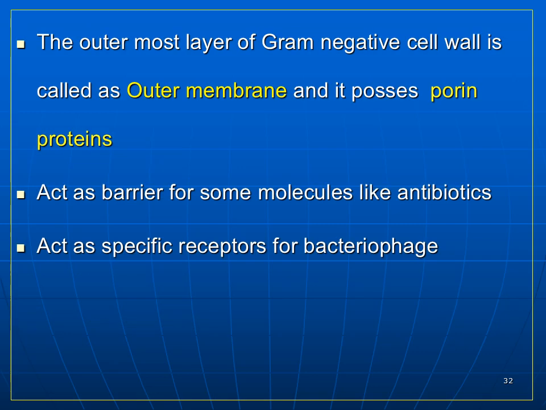The outermost layer of the gram-negative cell wall is called the outer membrane, and it possesses porin proteins. They act as a barrier for some molecules like antibiotics, and act as specific receptors for bacteriophages.